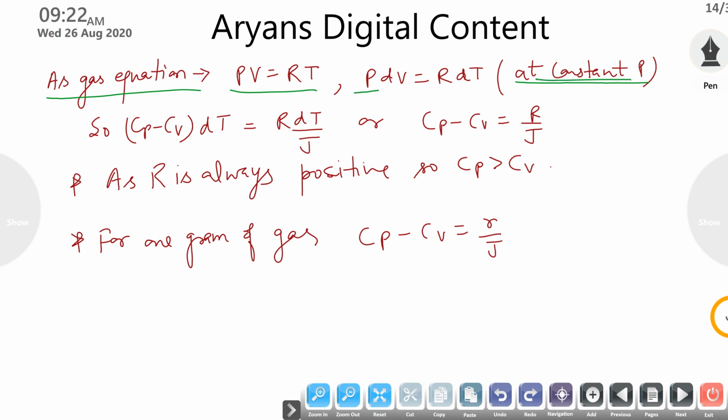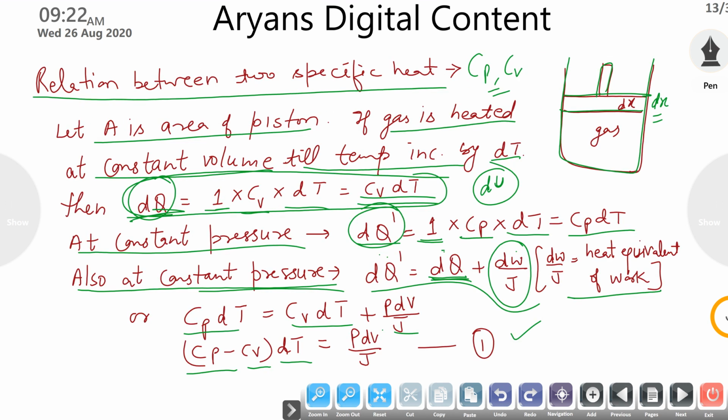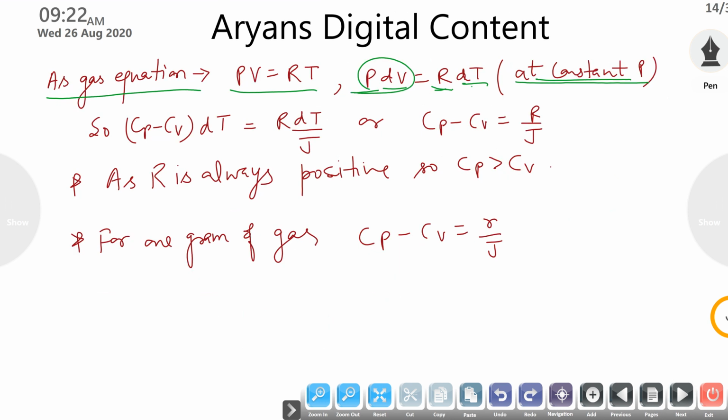Now P is constant, dV is the change in volume, and R is the gas constant, and dt is the change in temperature. So now you simply replace P dV by R dt in the previous equation. Now dt will cancel out, so it will remain Cp minus Cv is equal to R by J.